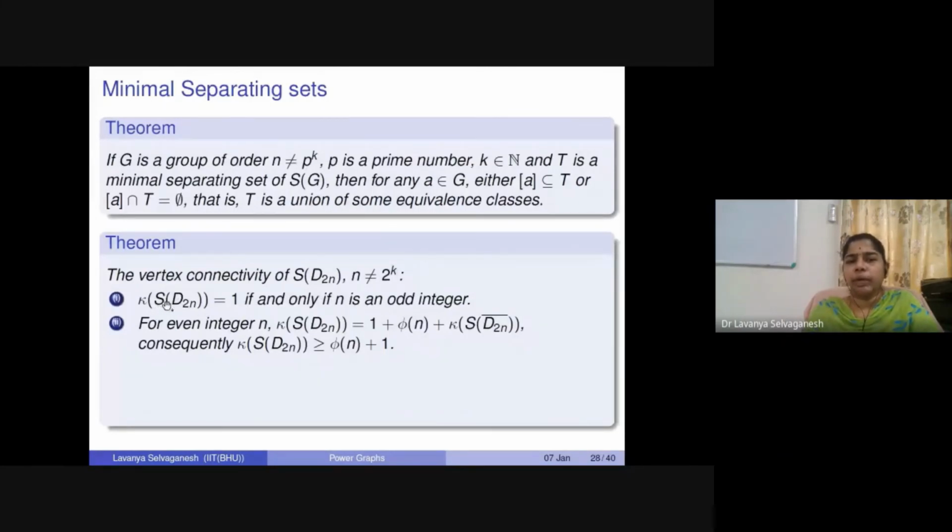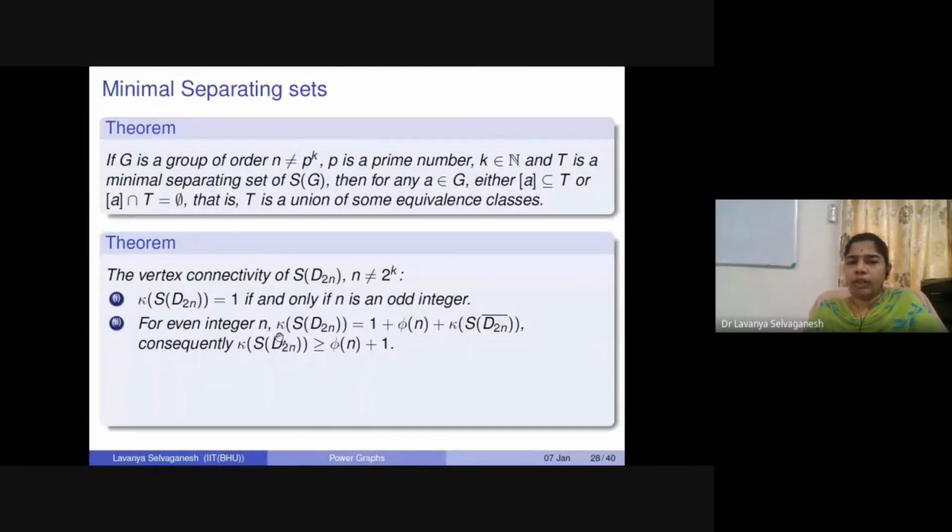So κ(S(D_2n)) is equal to 1 if and only if n is an odd integer, and for every even integer n, the connectivity is given by 1 plus phi of n plus the connectivity of the superpower graph of the subgroup where you delete all the order 2 elements. Here D_2n bar is nothing but D_2n with the order 2 elements deleted, and then you form the superpower graph of it, and the corresponding connectivity is κ(S(D_2n bar)).